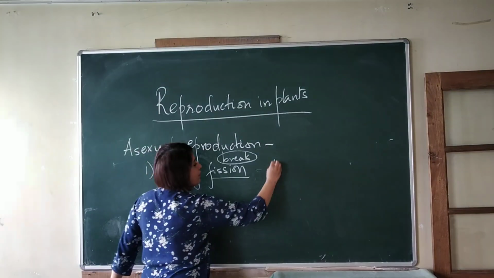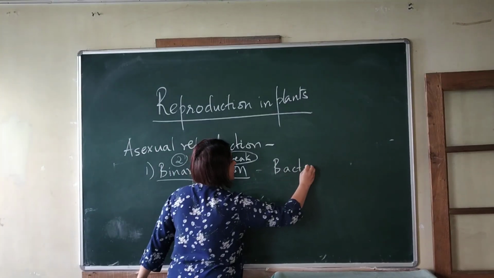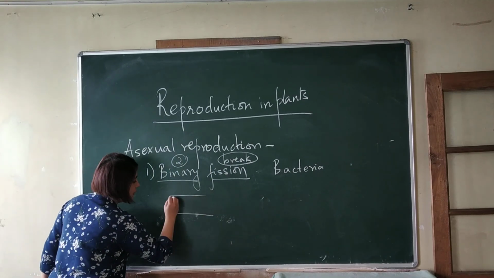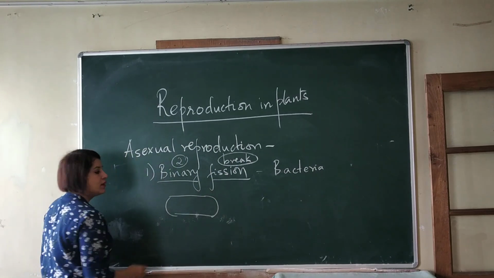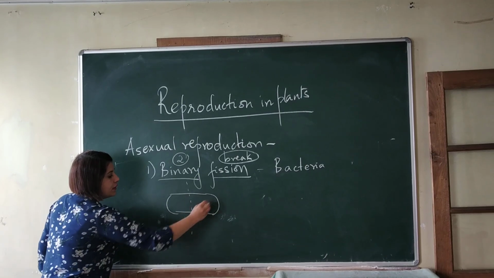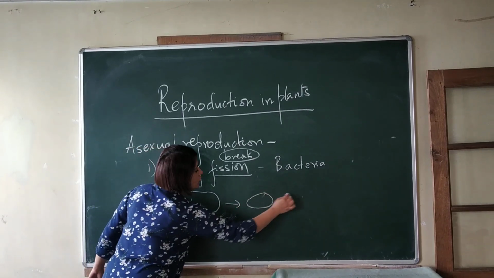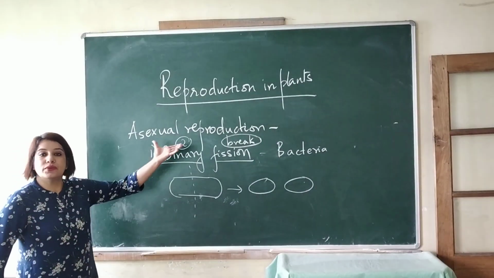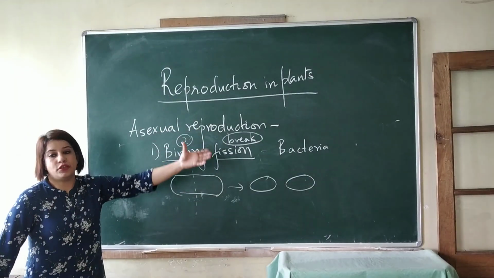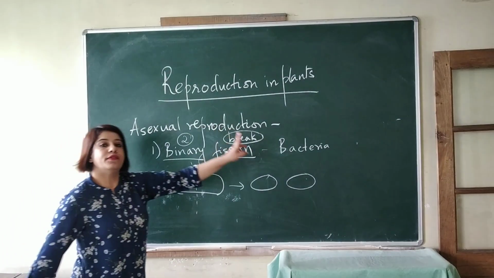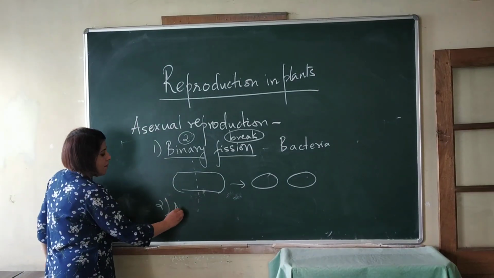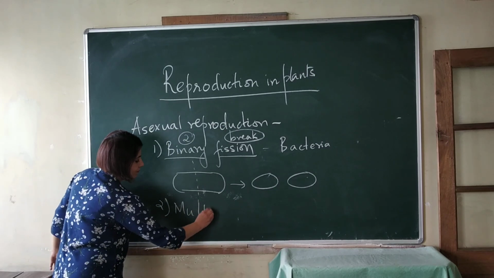We see this type of reproduction in bacteria. The mother cell divides into two daughter cells. So this type of reproduction is known as binary fission. One cell divides into two. The next one, multiple fission.